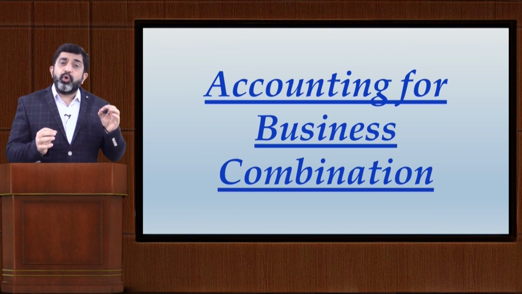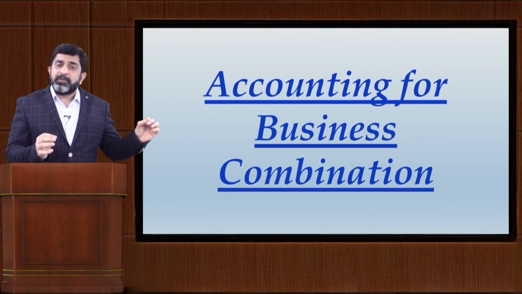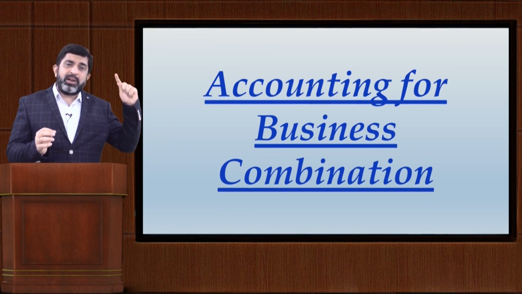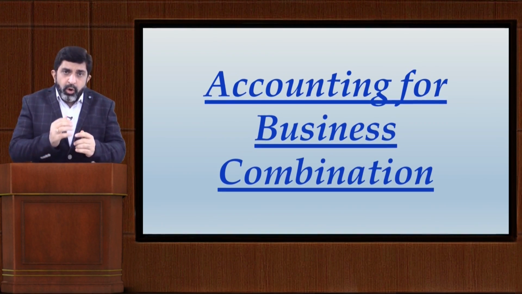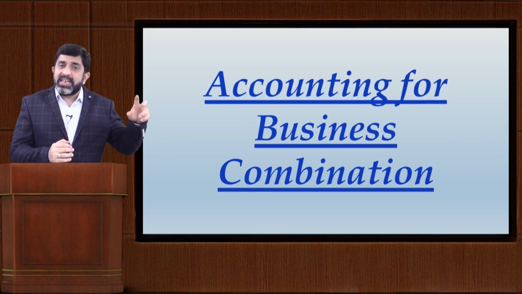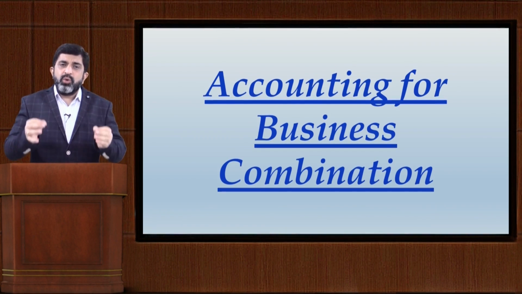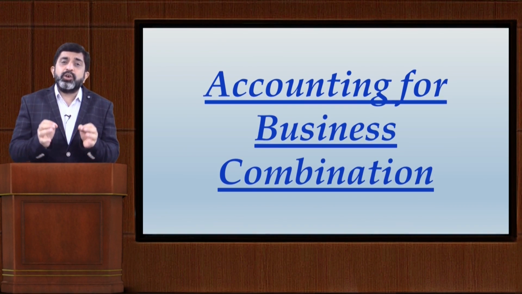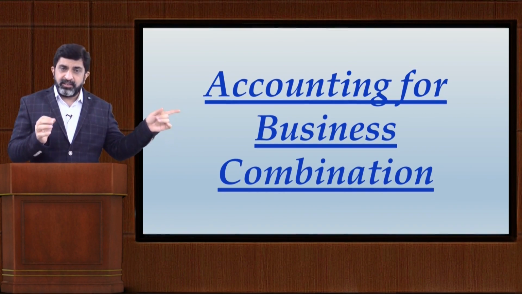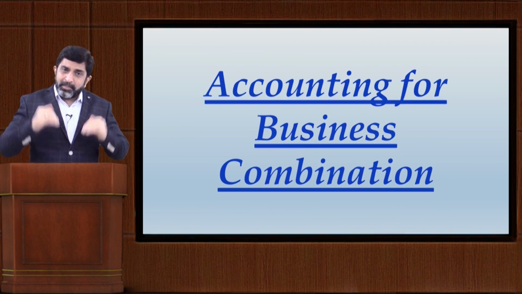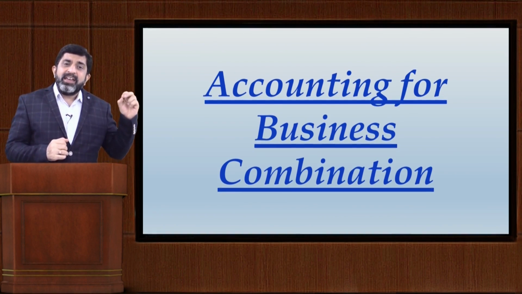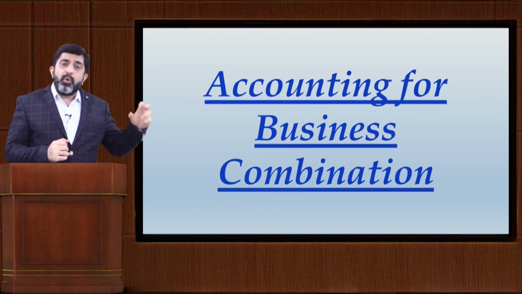In simple words, owning more than 50% of the equity capital of that other business. If you can own more than 50% of equity capital of another business, you are by default considered to control that other business. So control can be obtained either by acquiring the business itself or by investing into more than 50% of its equity.